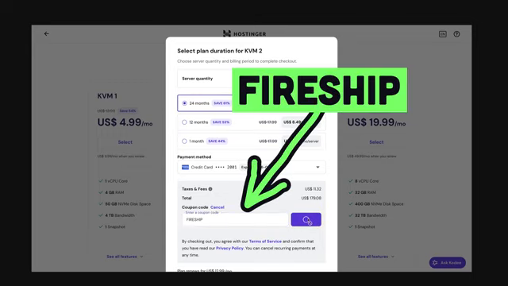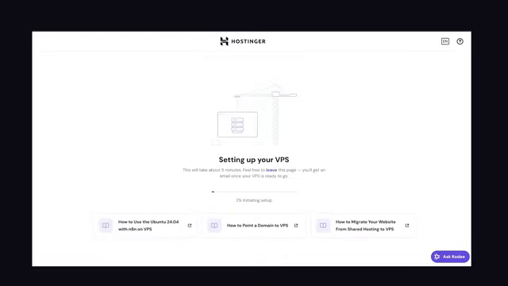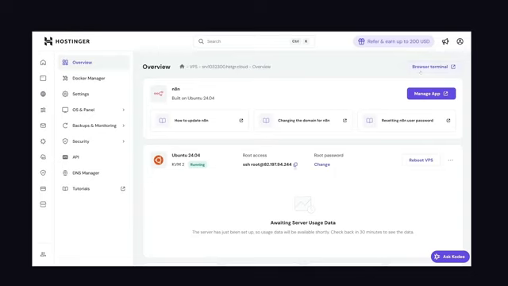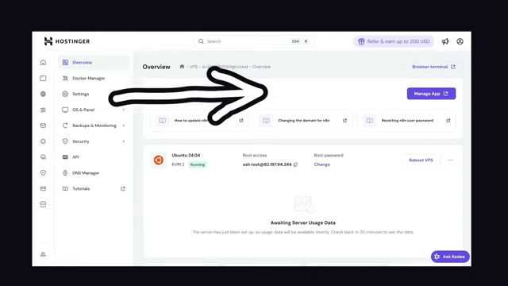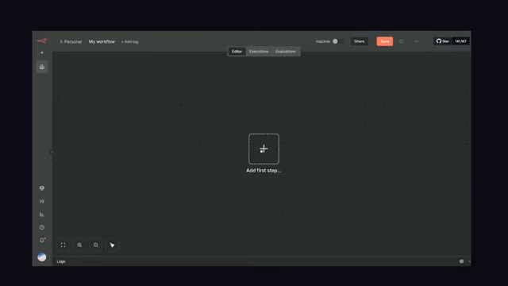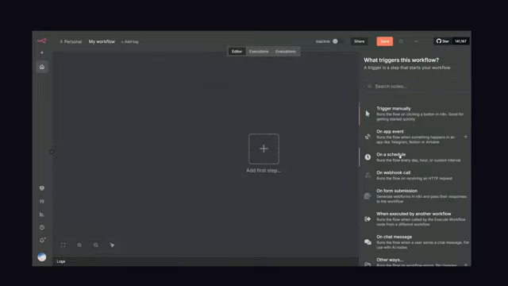A few minutes later, we now have access to manage our VPS on the dashboard. We could SSH into the server to manage it, but there's no need. We can just click on this button to go directly to N8N. Once you get here, you might be wondering what you do next. In my opinion, the first thing you'll want to check out are the templates.